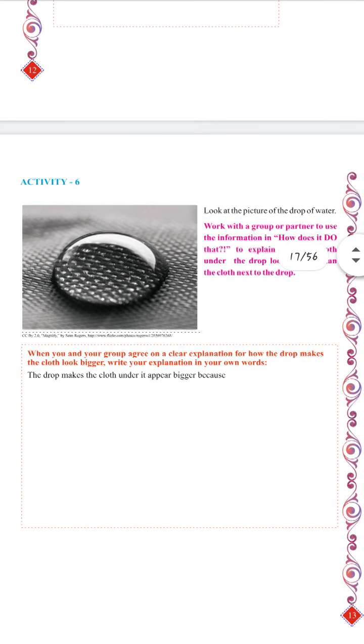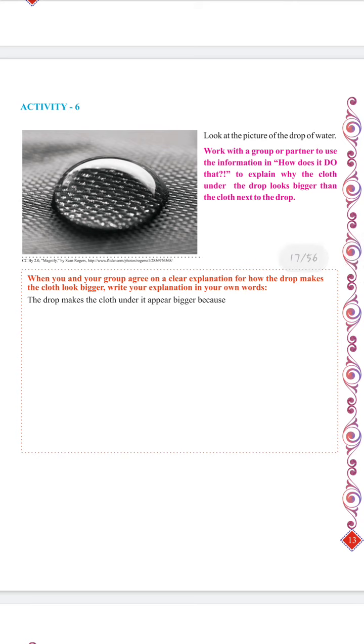Then activity number 6 shows us how a bubble of water, like a drop of water, is helpful as a magnifying lens. You might have seen that if we put a drop of water on a book, the letters under it get enlarged.